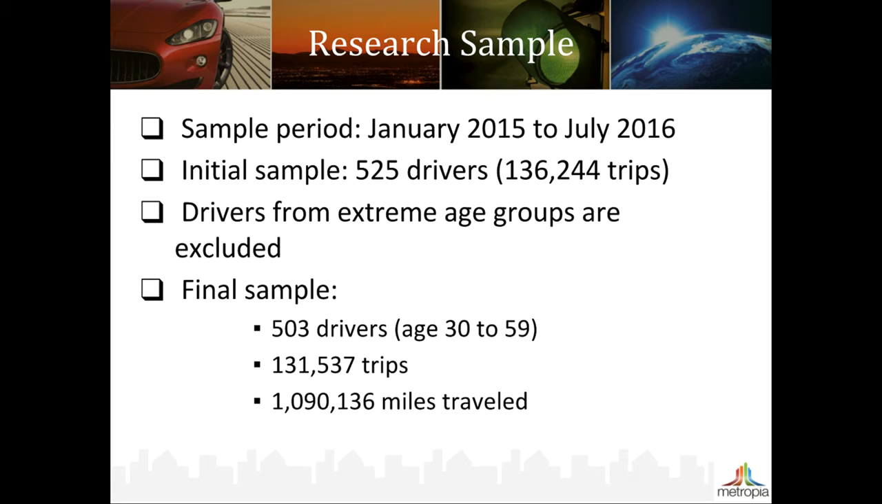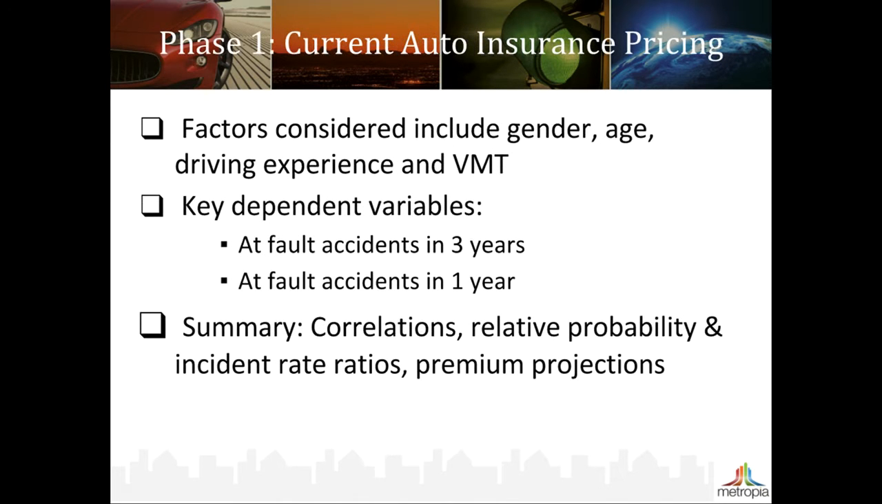Collectively, these drivers completed a total of 131,537 trips, which correspond to approximately 1,090,136 miles traveled. The first phase of the analysis models auto accident rates using only static underwriting factors.